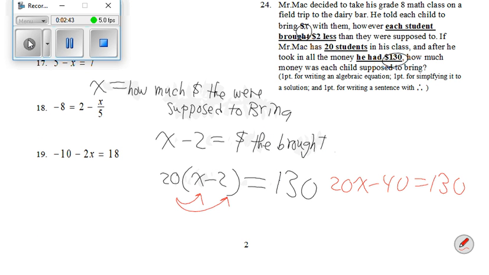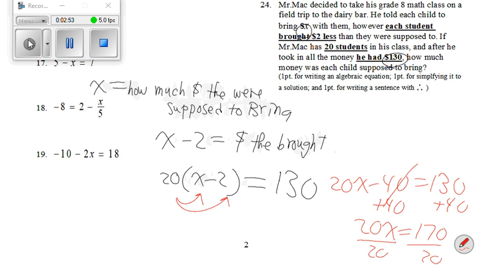Technical difficulties. So once we get into this, we're going to add 40 to both sides. 20x would equal 170. Divide both sides by the coefficient of 20, and x will equal 8.5. All right? Now, what does that mean? In order for us to figure out what it means, we have to go right back up to the first thing we did, which was define our variable. So if x equals 8.5, how much money was each student supposed to bring?